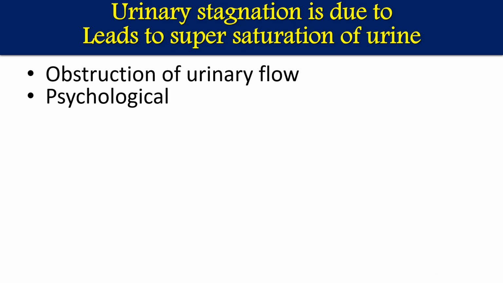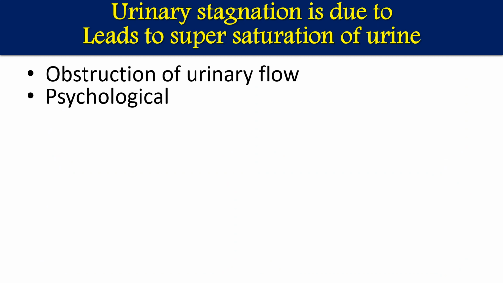If urine stays in the urinary bladder for a long duration, it will lead to supersaturation because water will be reabsorbed there. This urine stagnation may be due to obstruction in the urine flow, where urine output is stopped or halted because of swelling, inflammation, stones, or some other reasons.